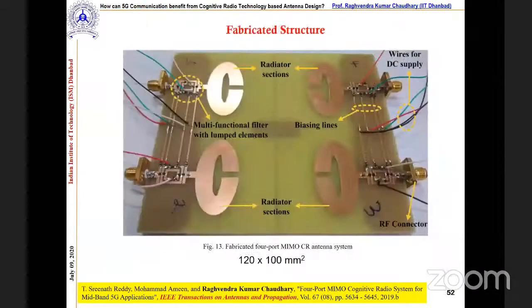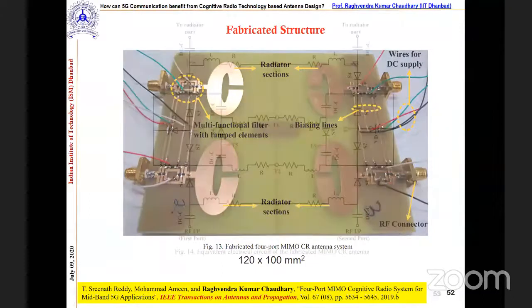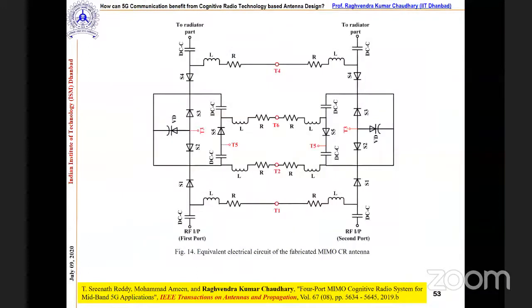So this is the fabricated structure, you can see. The soldering and all the things are a really very risky job, because if you short any of the things, you are going to lose the properties of the multi-purpose filter. This is the biasing, and you can see so many wires. So here we are trying to make it simple, the simplest possible, further. And this is the overall circuit. We analyzed it over ADS as well.